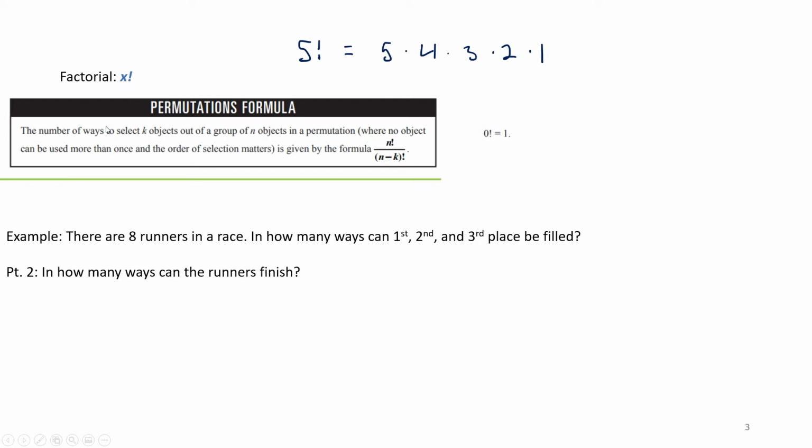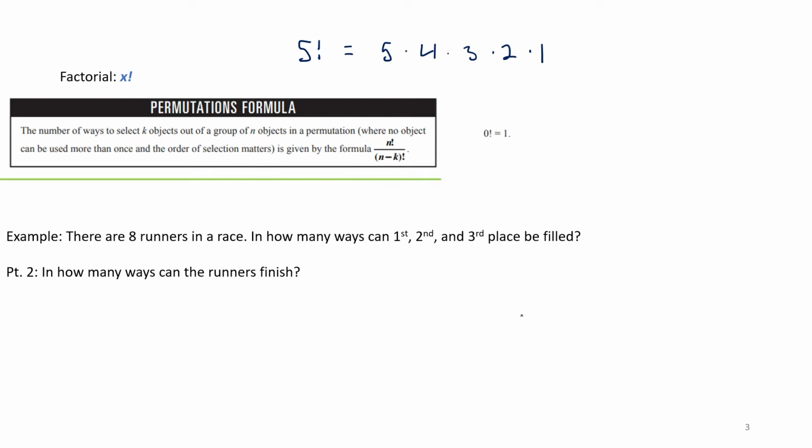This is the formula for permutations. Previously, we did these types of problems by filling in slots, right? There's an easier way to do it. So let's do this problem with our slot method, and then I'll do it with permutations. Quick side note, 0 factorial is 1, just like anything to the 0 is 1. You just have to trust it. It makes sense, I promise.